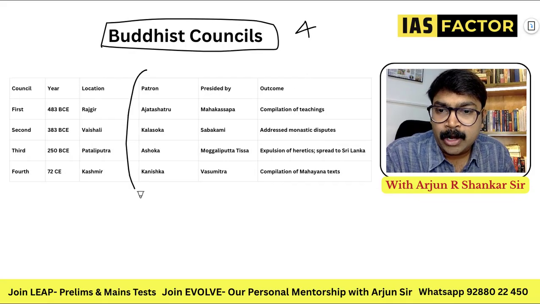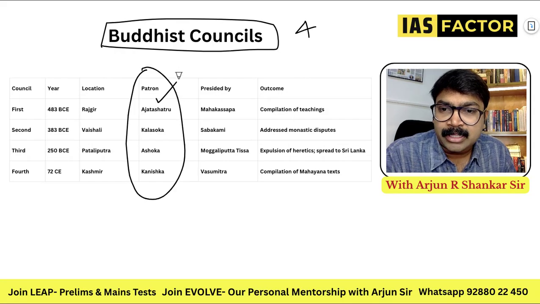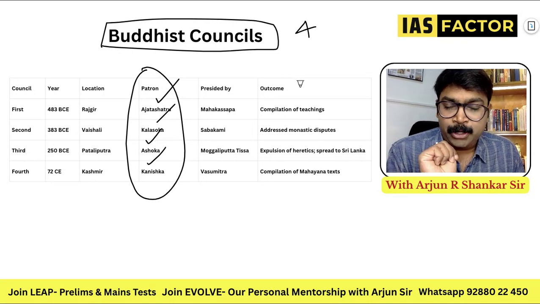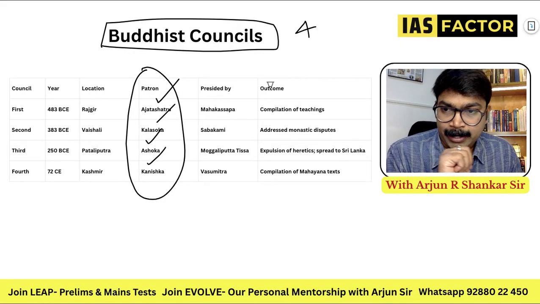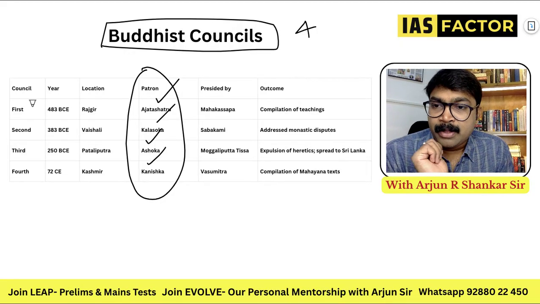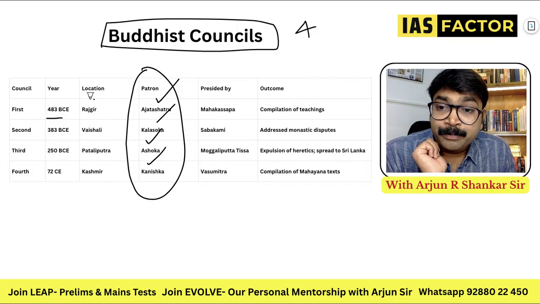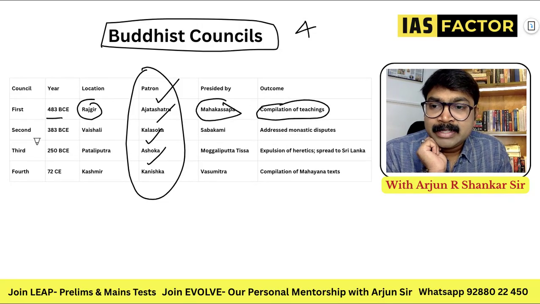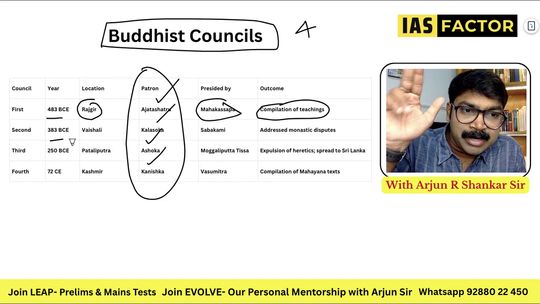You can see this column. All of them are kings: Ajatashatru, Kala Ashoka, Ashoka, Kanishka. So the 4 councils, these are all important PYQs. They can ask this question again. So remember, the first one is in 483 BC, Rajgir, presided by Mahakashyapa. Buddhist teachings were compiled.